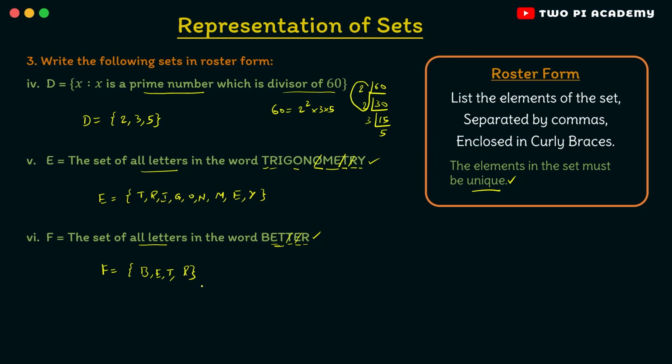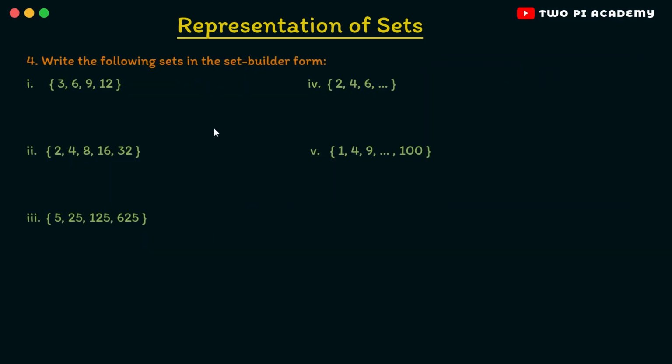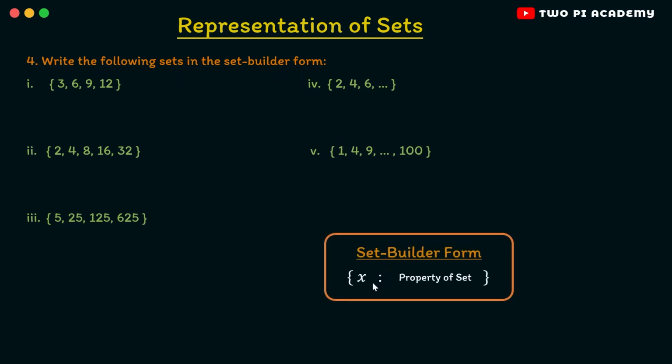Now let's move on to the fourth problem in this exercise. Now the fourth problem, write the following sets in the set builder form. So in the set builder form, how you will denote a set is you will use curly braces to denote it is a set, and then you will use a generic element x followed by colon which is read as such that, and finally the property satisfied by the elements of the set. So let us start with the first problem here.